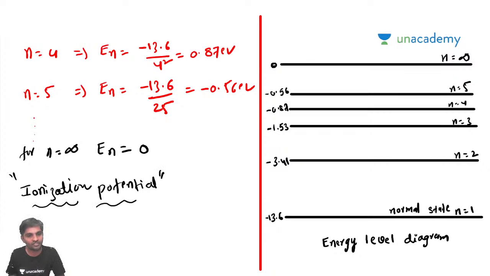So what do you mean by ionization potential? The energy required by the electron to move completely out of the field is nothing but the ionization potential.